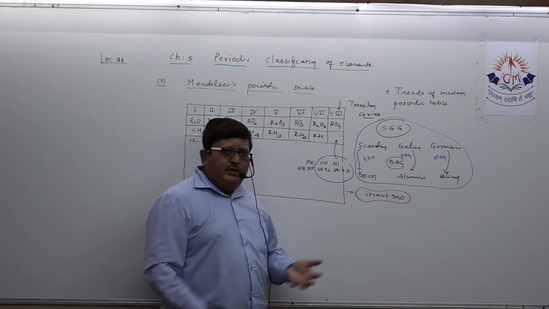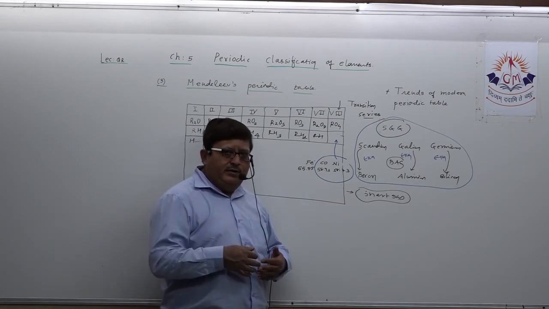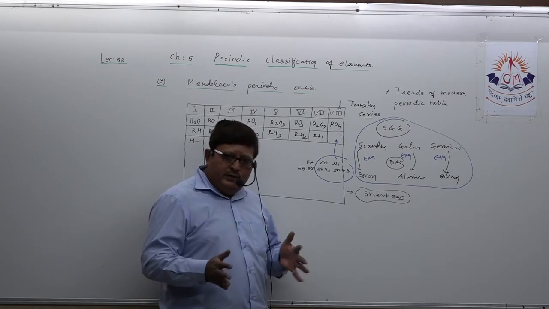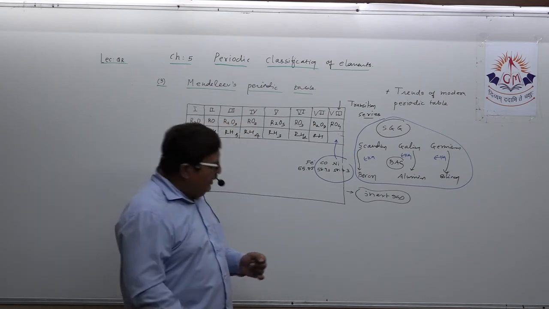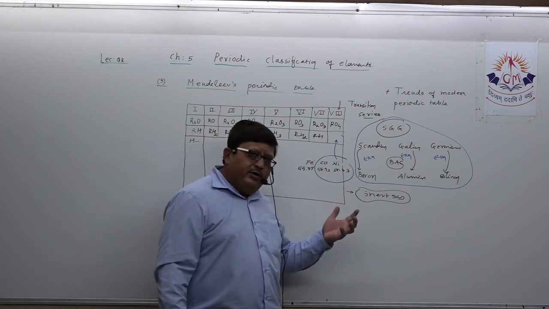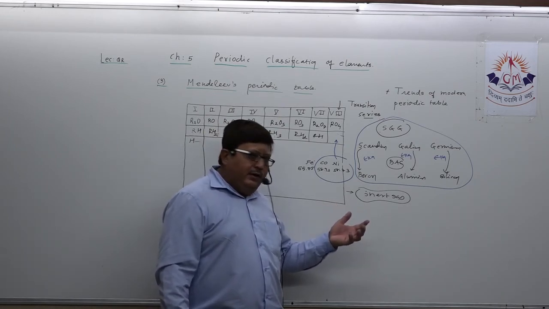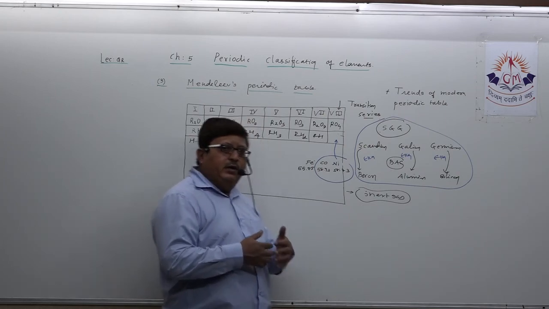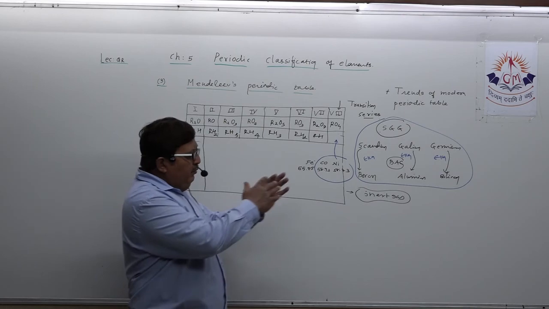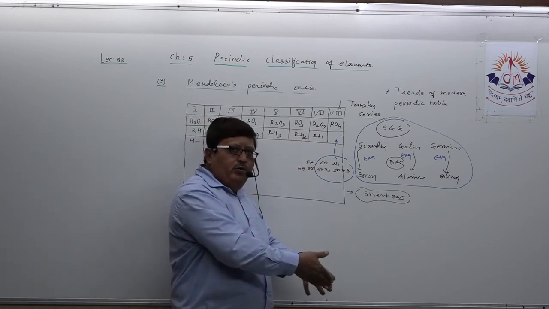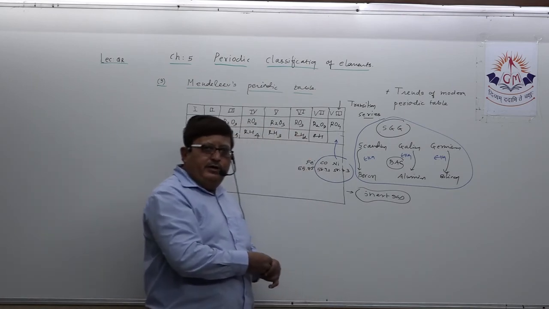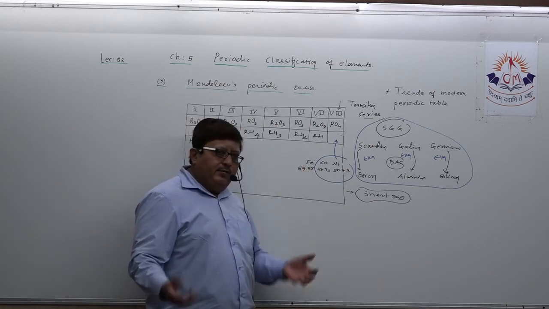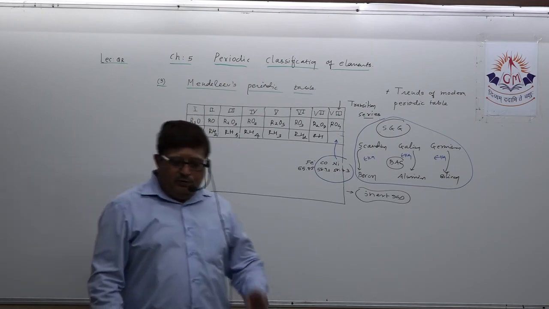In his time, inert gases were not known, but later on they were discovered, which are present in very sparse proportion in the atmosphere. So what happened when the modern periodic table was prepared? Understand, inert gases which were chemically inert and inactive, having zero reactivity. For that, a completely new group was formed, group number 18. So these three can be considered a remarkable feature of Mendeleev's periodic table.